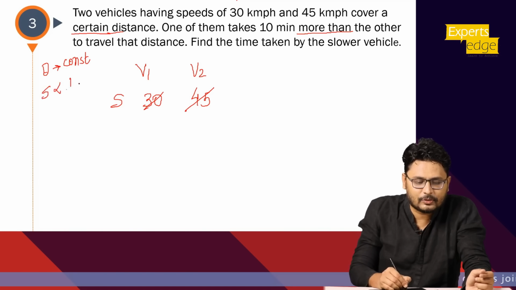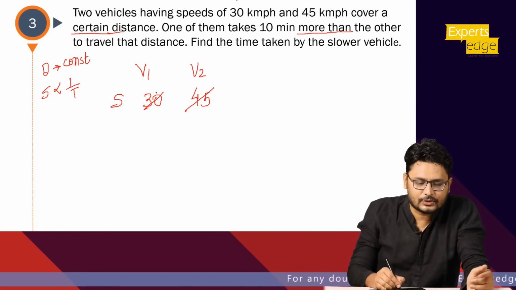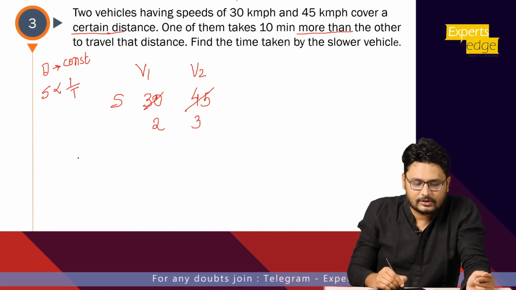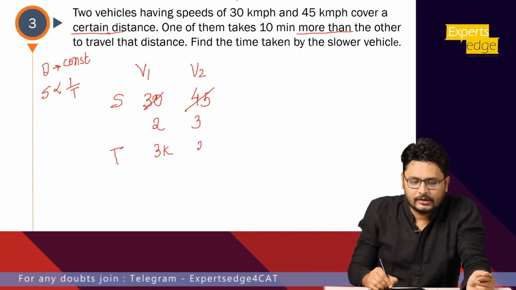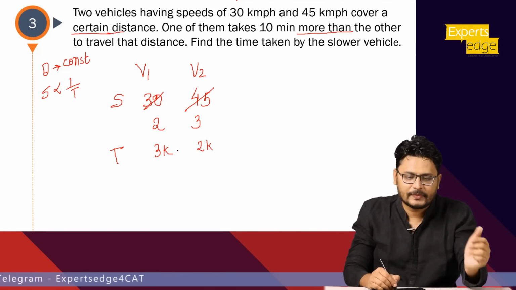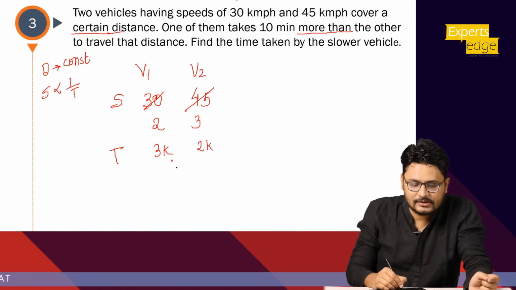Speed is inversely proportional to time. Okay, I just forgot to mention in the last question, but you should remember this thing. So ratio of the speed is 2:3. तो time क्या होगा मेरा 3k and 2k. 10 minutes more, that means nothing but the difference. One of them takes 10 minutes more. So what is this difference? 1k more indicates nothing but the difference.